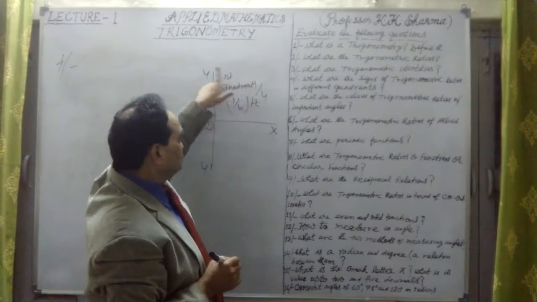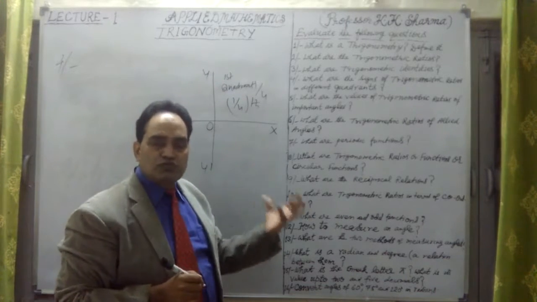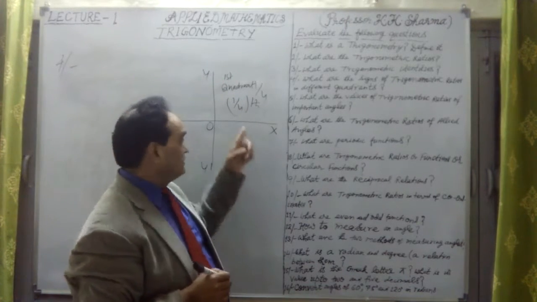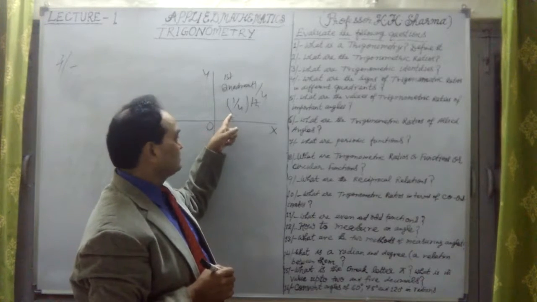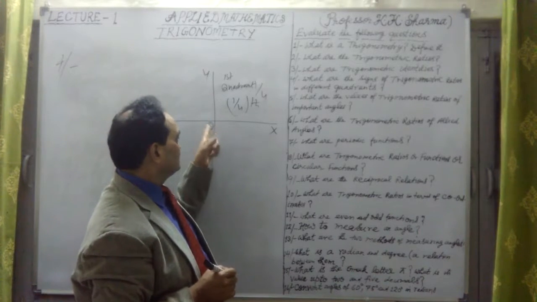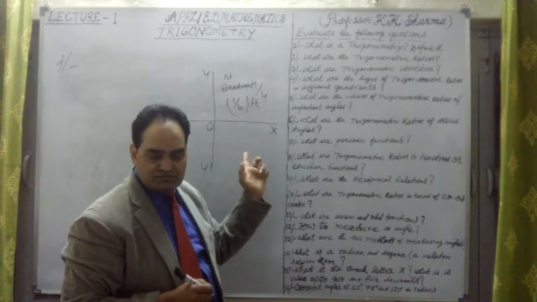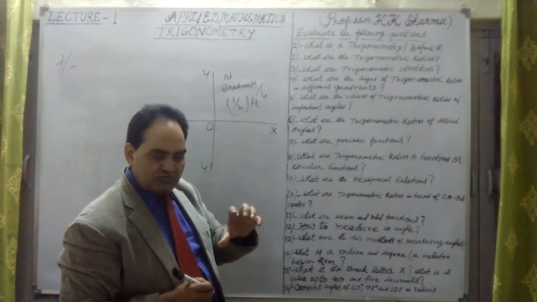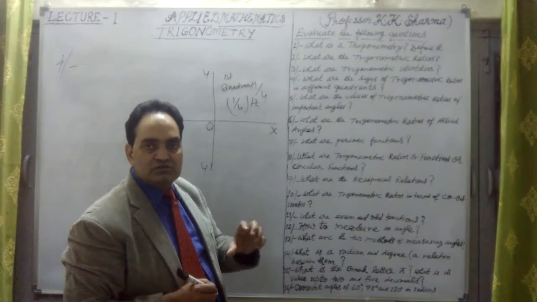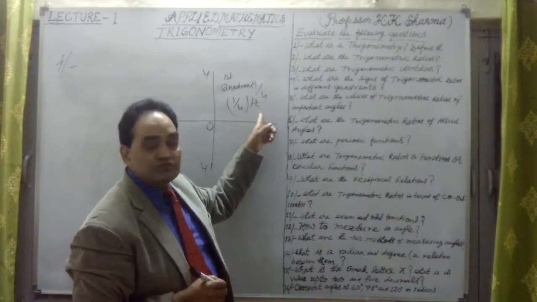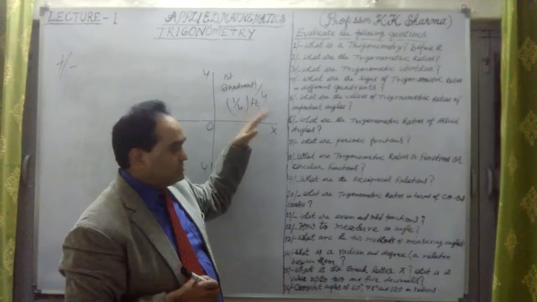The whole plane is divided into 4 equal parts, 90 degrees each. This 90 degree angle, 90 degree angle. This whole 360 degrees, when divided into 4 equal parts, is 90 degrees each. Each part is known as a quadrant. So this is the first quadrant.